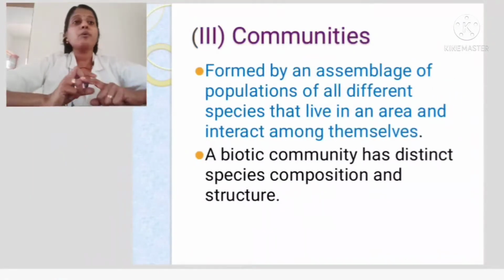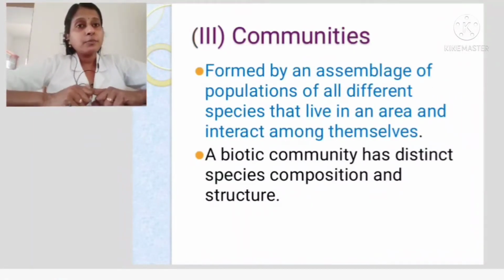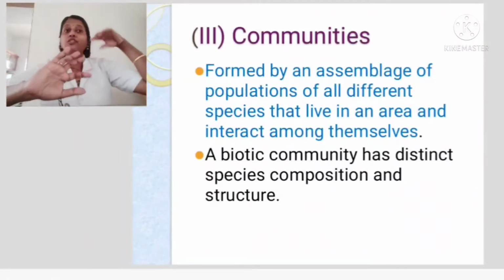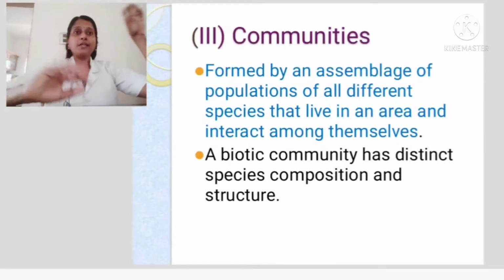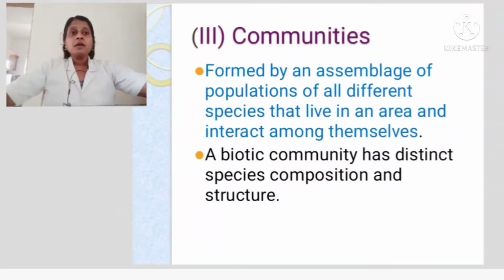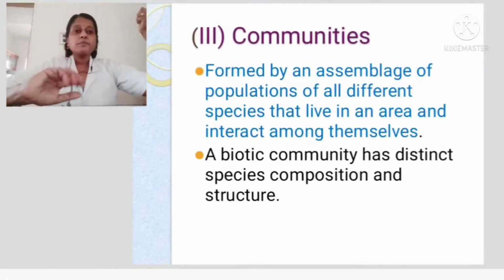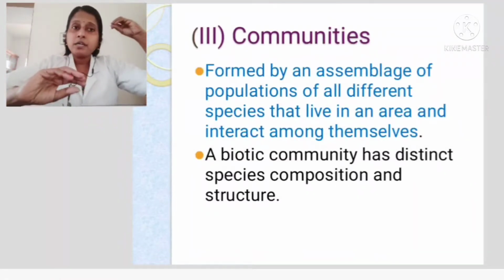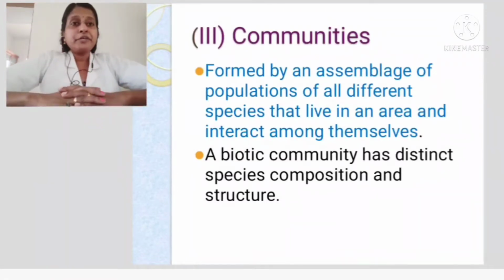Next, moving on to communities. So what are communities? I told you, it is an assemblage of populations of different species. Cat, dog, plant, human, everything comes in an area, and they are interacting among themselves, then they form what? They form a community. A biotic community has distinct species composition and structure.